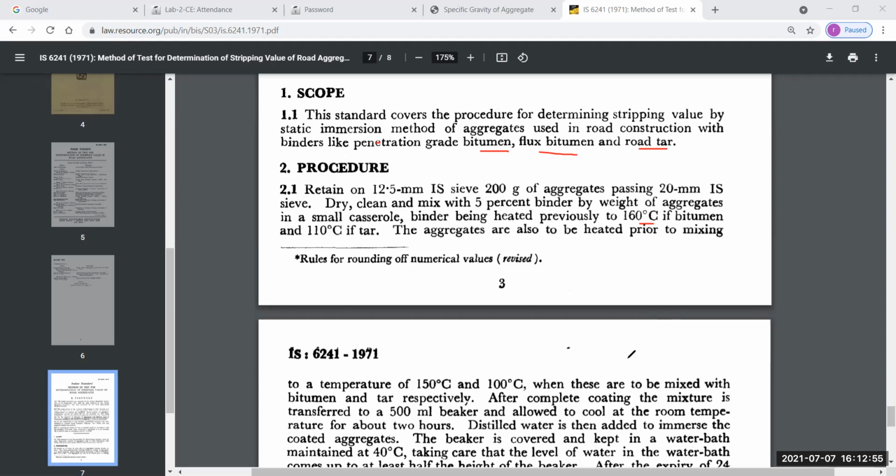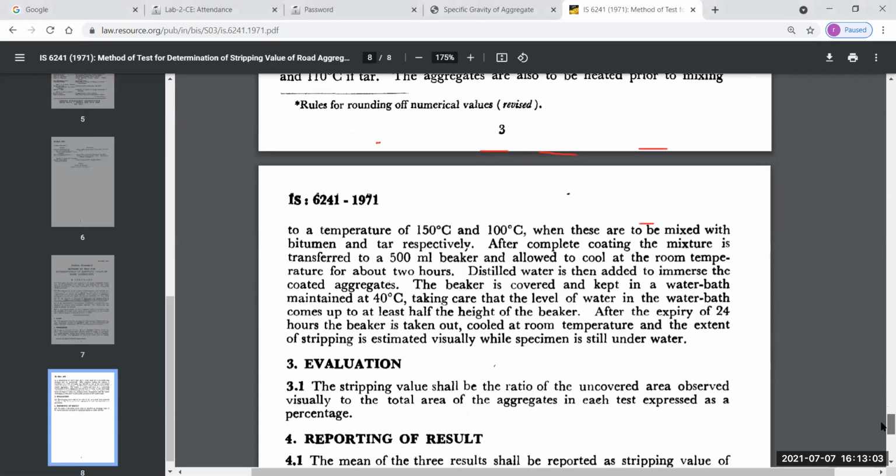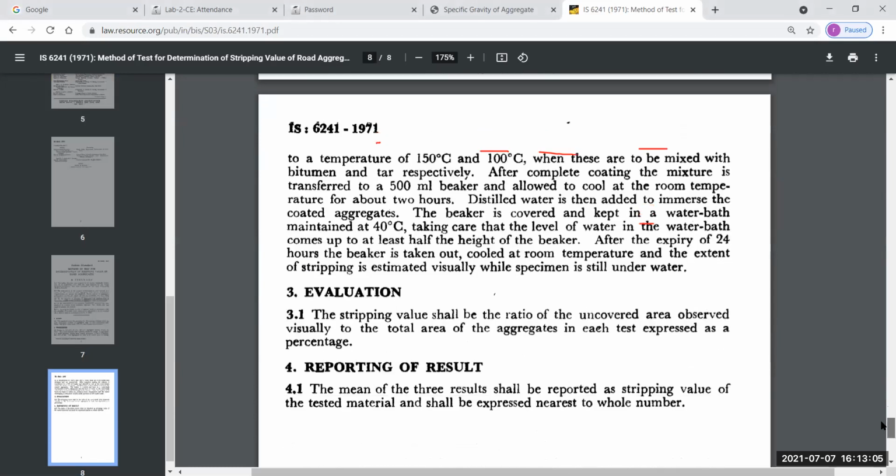Next, when these are mixed with bitumen and tar respectively, after complete coating the mixture is transferred to a 500 ml beaker and allowed to cool at room temperature for about 2 hours.